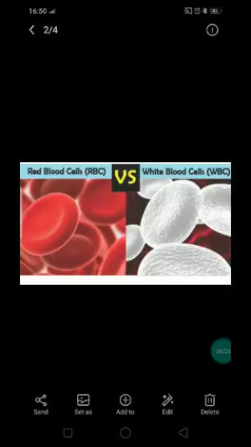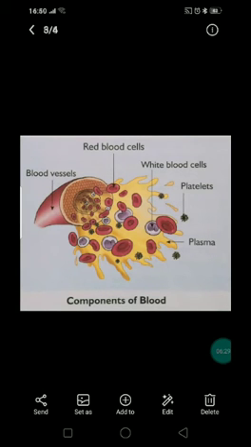Okay, all this is not there in your textbook, but if you know the extra points, it is better for you. And these are the white blood cells. You can see white in color, and they are very much larger than red blood cells, and they can change the shape also, and they are called the soldiers of our body. That means whenever there is a disease which is attacking our body, these white blood cells are going to fight against them. Yes, children? Yeah. Now you need to know the third one, which are called your platelets.